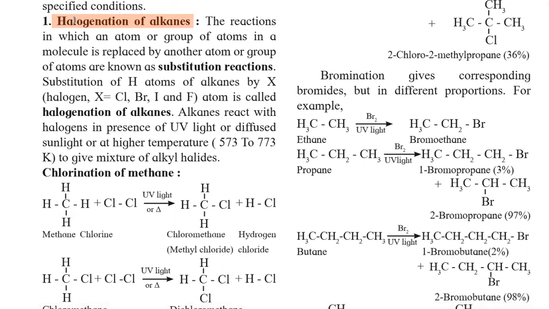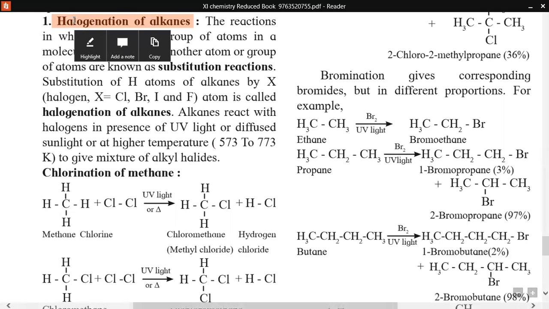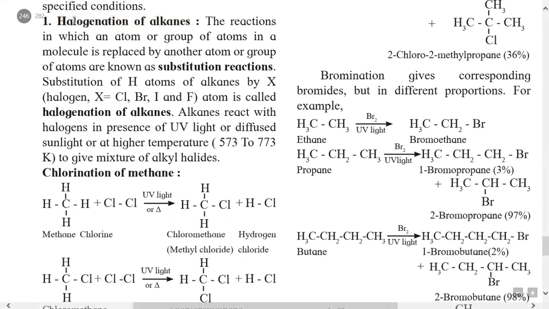What is halogenation? The substitution of a halogen in an alkane is called halogenation. We know the halogens are chlorine, bromine, iodine and fluorine. So if substitution of these halogens takes place in an alkane, then it is called halogenation of alkane.